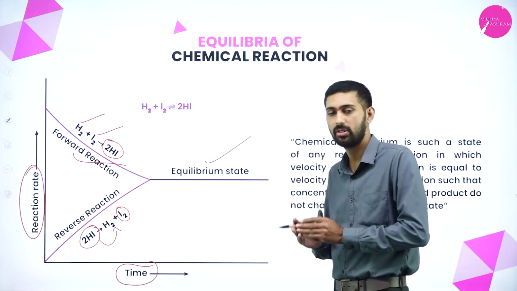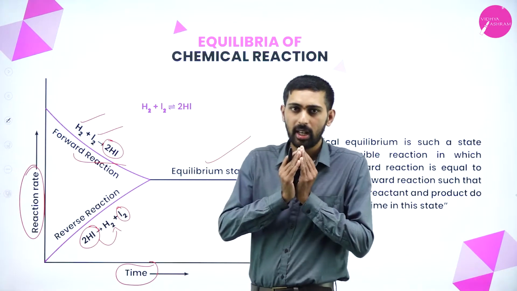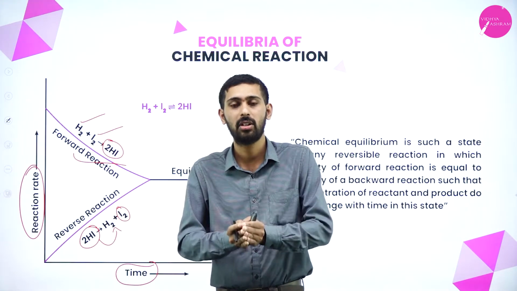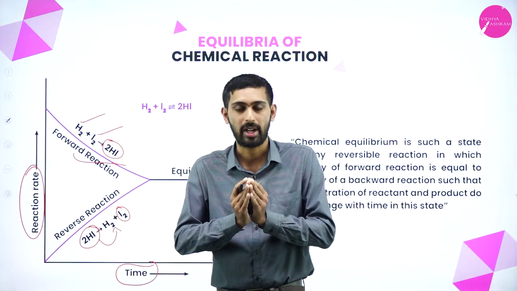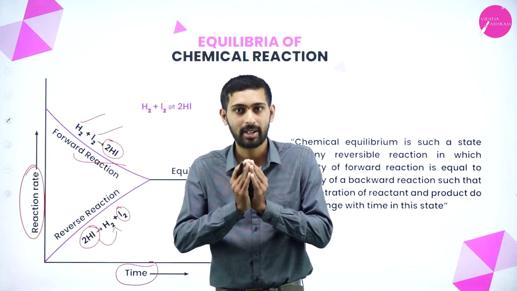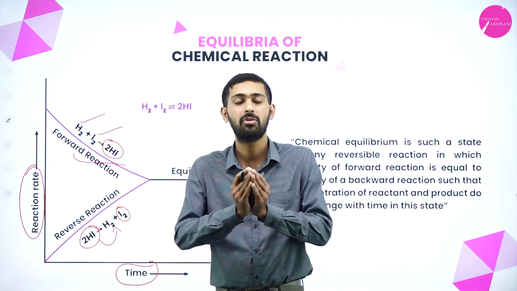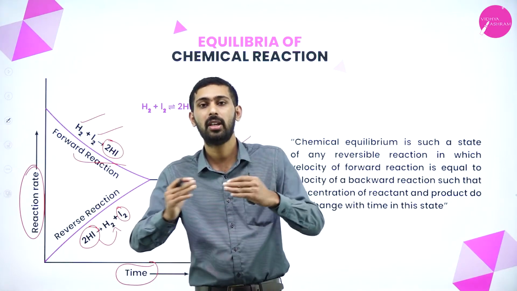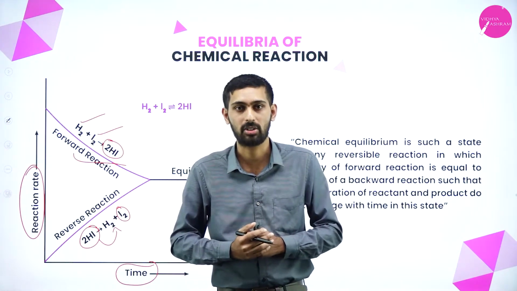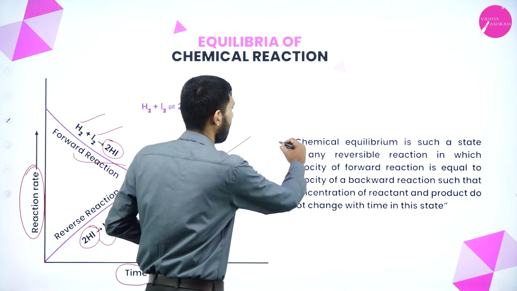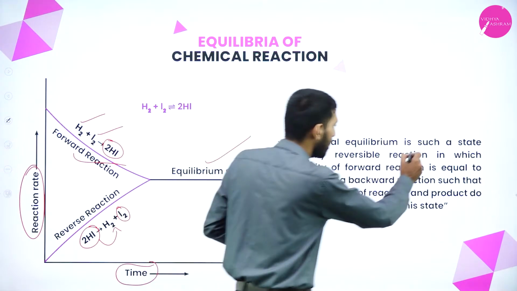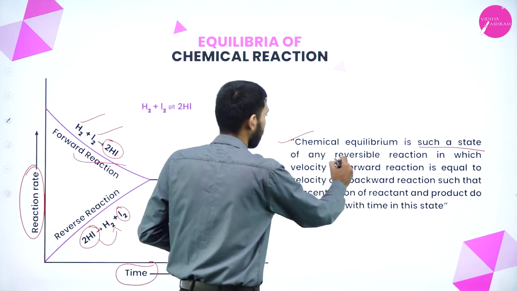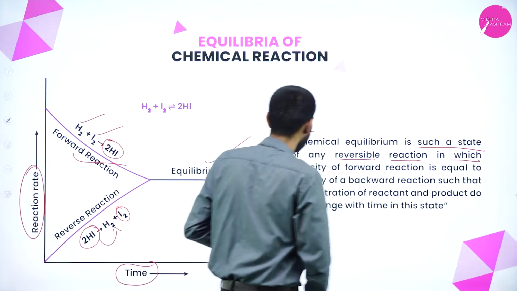At a particular time, at a particular condition, only then the reversible reaction takes place, but we cannot do the reversible reaction simply.